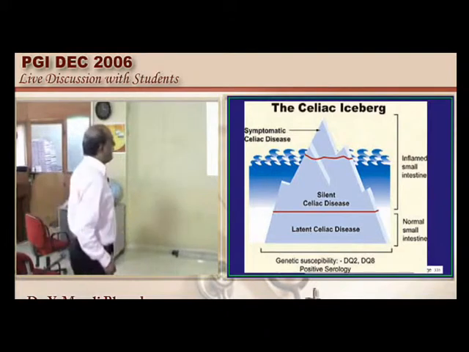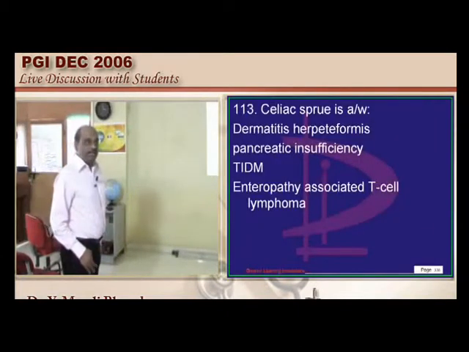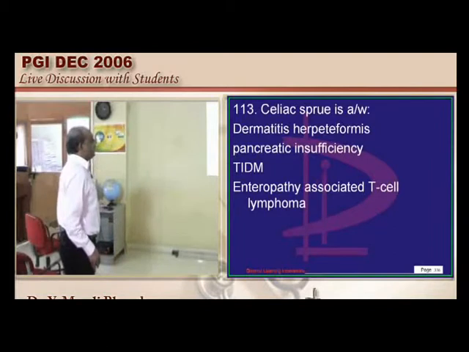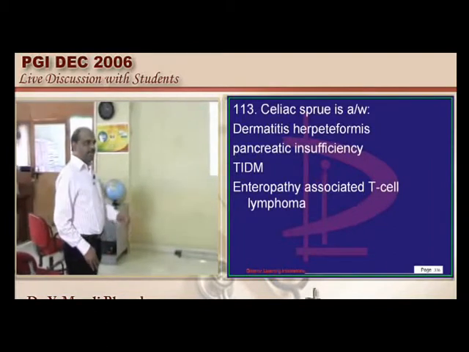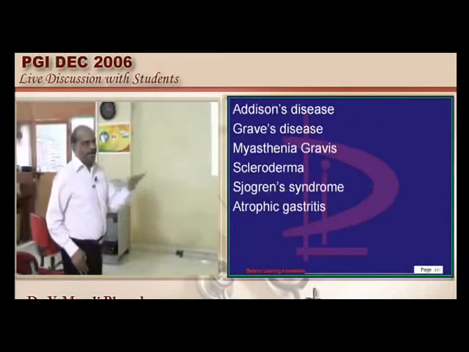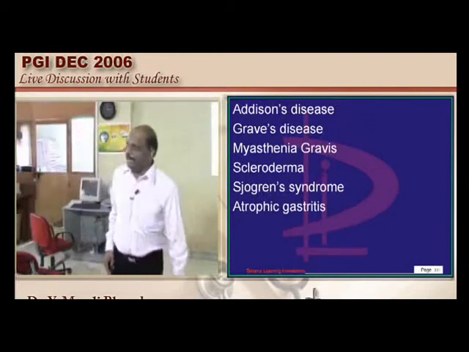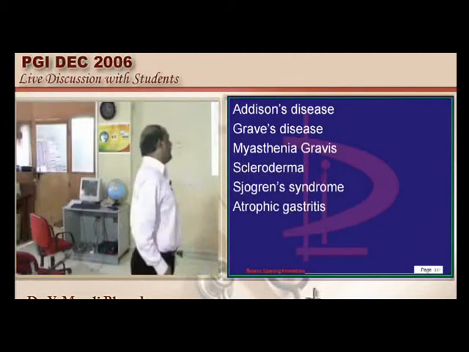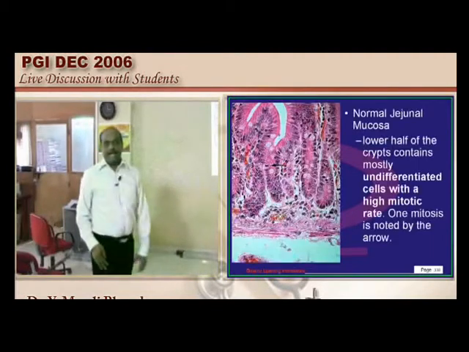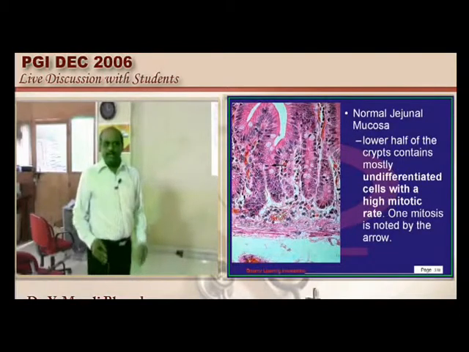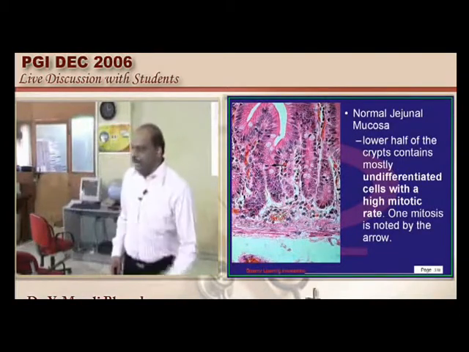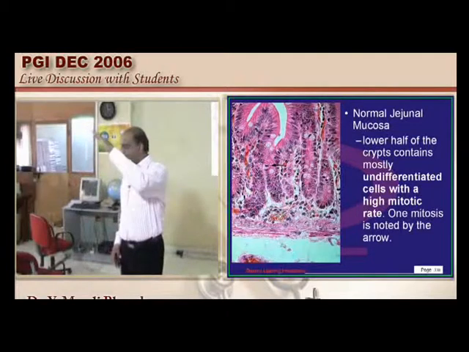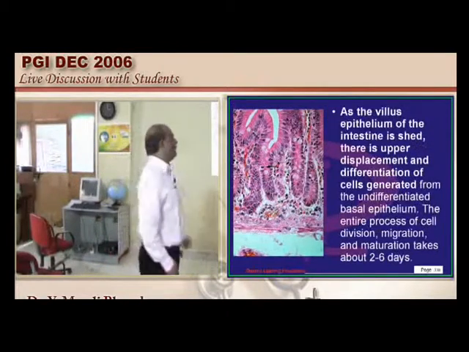Dermatitis herpetiformis, pancreatic insufficiency, type 1 diabetes, T-cell lymphomas, Addison's, Graves, myasthenia, scleroderma, Sjogren, atrophic gastritis with pernicious anemia, any of them can be features of the autoimmune phenomena which we see in the case of celiac. Now how does a normal jejunal mucosa look? Where is the problem in the celiac, doctor? The small intestine, the jejunum, will show villous atrophy. That is the whole problem for them.